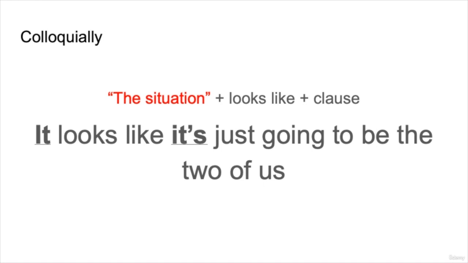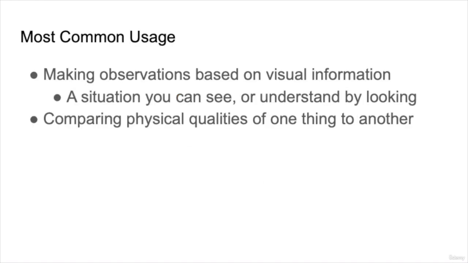Now, one note is that colloquially, or casually, it can refer to the situation. So we can say the situation looks like a clause. It looks like it's just going to be the 2 of us. The most common usage of looks like is when making observations based on visual information. So a situation that you can see or understand by looking. You can also use looks like to compare physical qualities of one thing to another. For example, 2 people or 2 things.